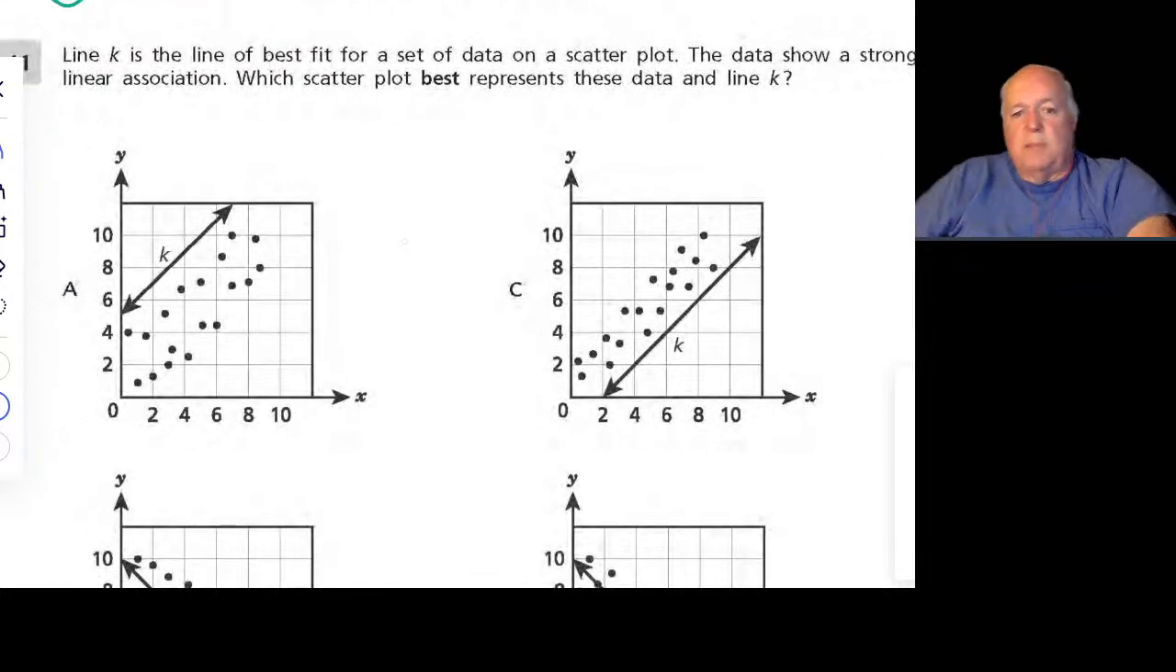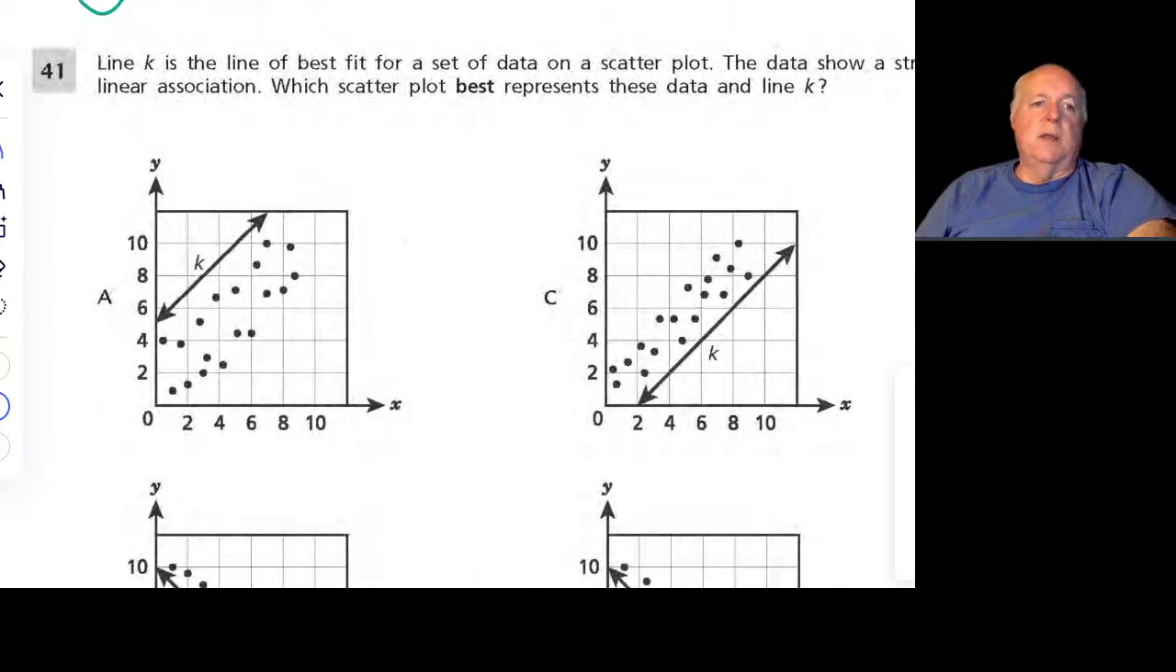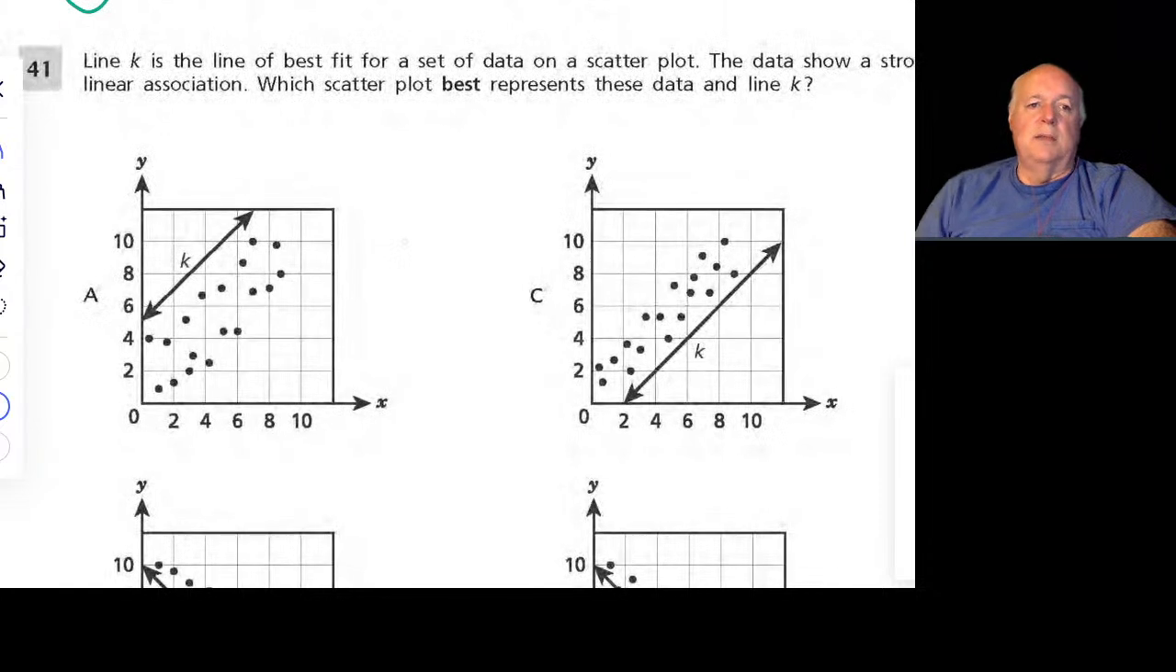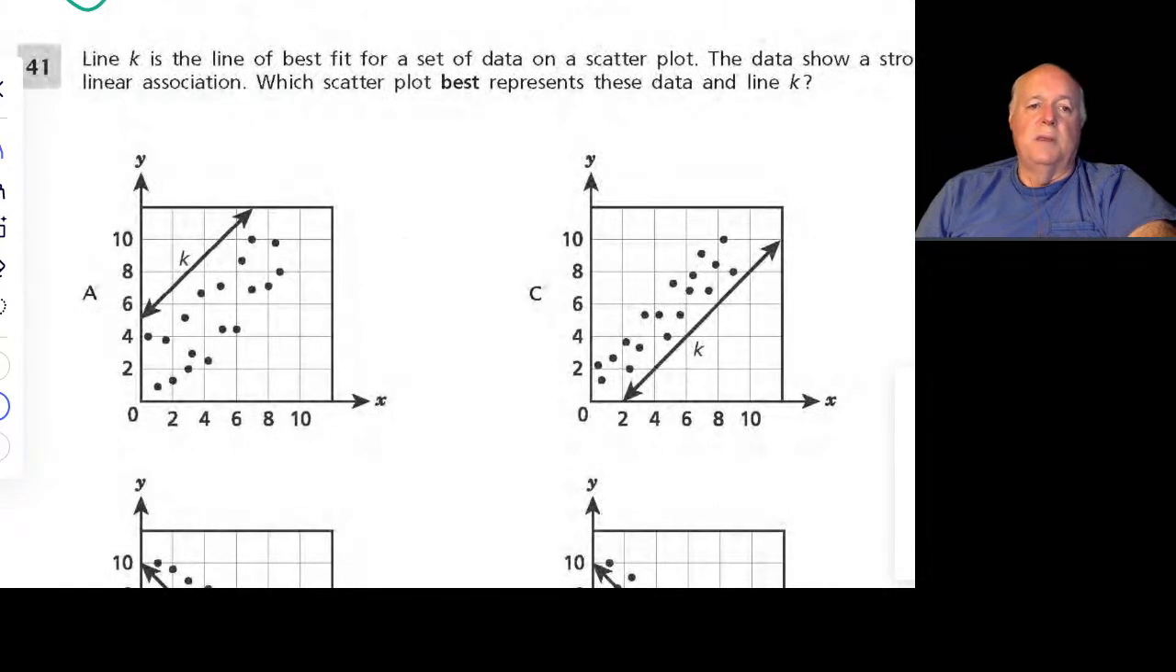41 is not one of the problem questions, but I'm going to do it real quick. So line K is a line of best fit. Each of these has its own K that's drawn on a scatter plot. The data shows a strong linear association. Strong, that's key. It's not just nonchalant, it's not erroneous, it's strong. Which scatter plot best represents these data?